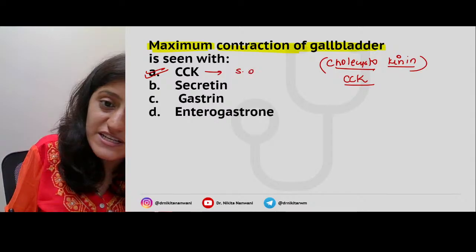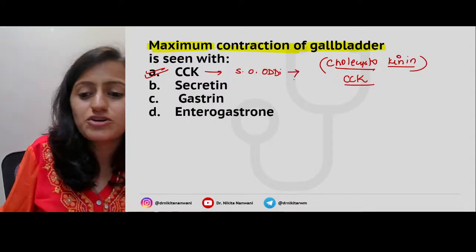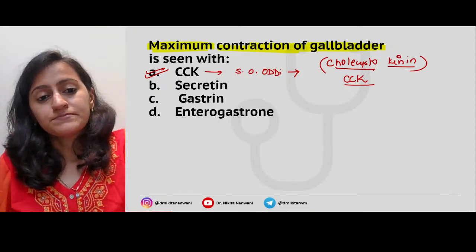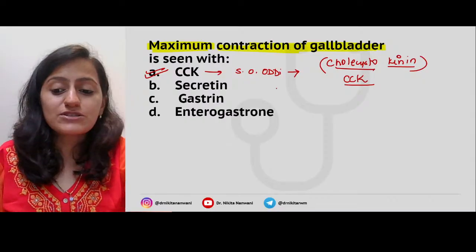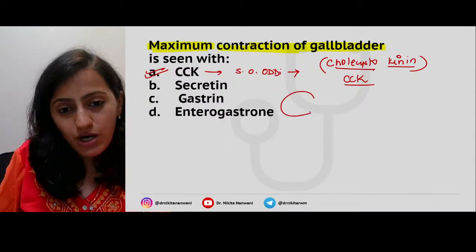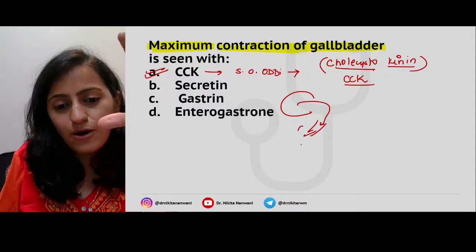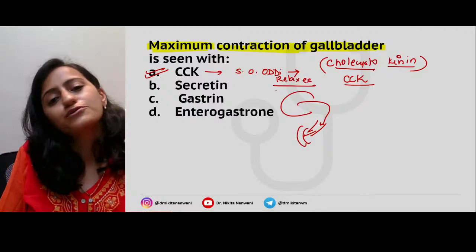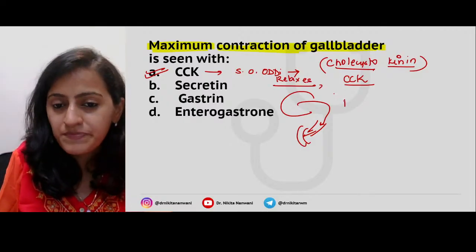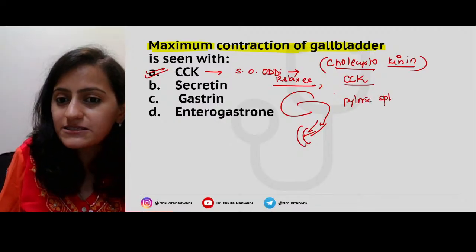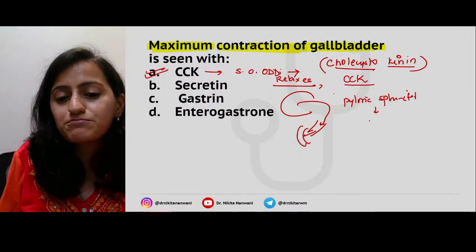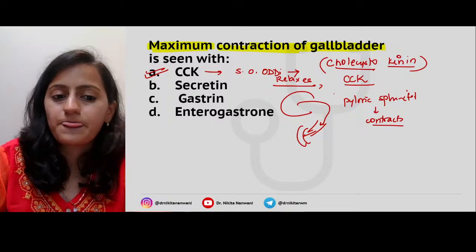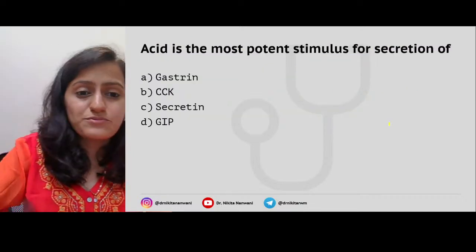What does it do to the sphincter of Oddi? Does it contract the sphincter of Oddi or does it relax the sphincter of Oddi? Cholecystokinin contracts or relaxes the sphincter of Oddi? You want the gallbladder to contract, the bile to go out into the intestine. So it relaxes the sphincter of Oddi. Remember, it relaxes the sphincter of Oddi. What does it do to the pyloric sphincter? Because it inhibits the gastric emptying, it contracts the pyloric sphincter. It stimulates the pyloric sphincter. Okay. All right. Next one.